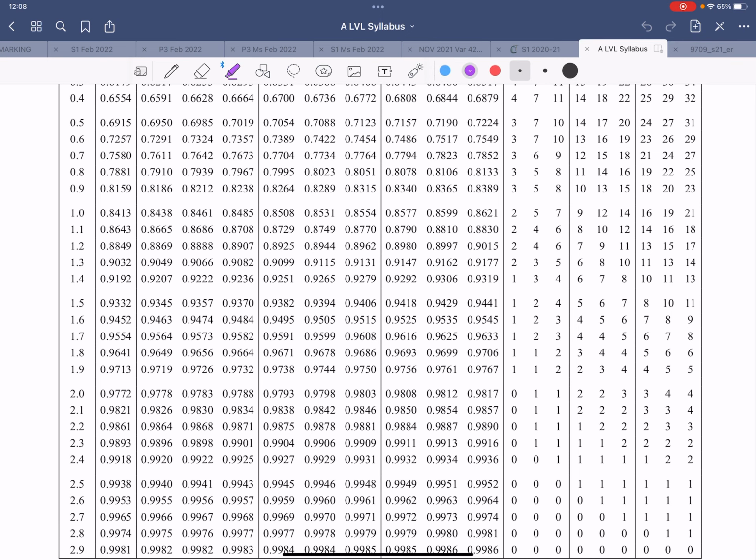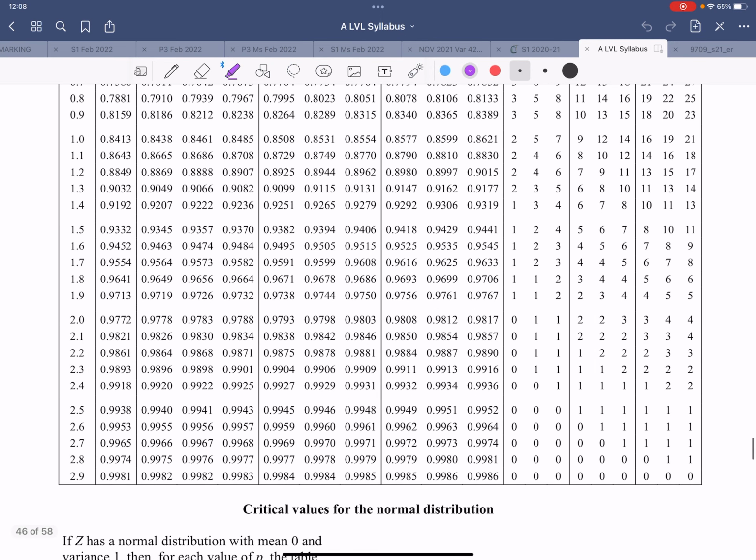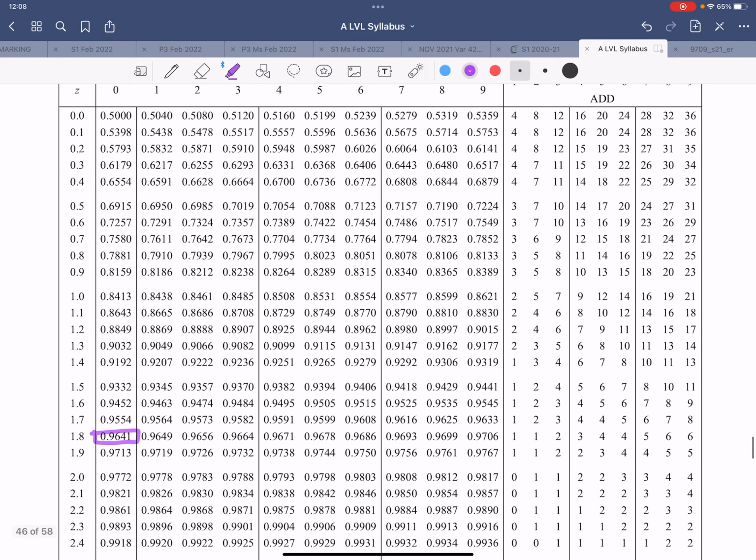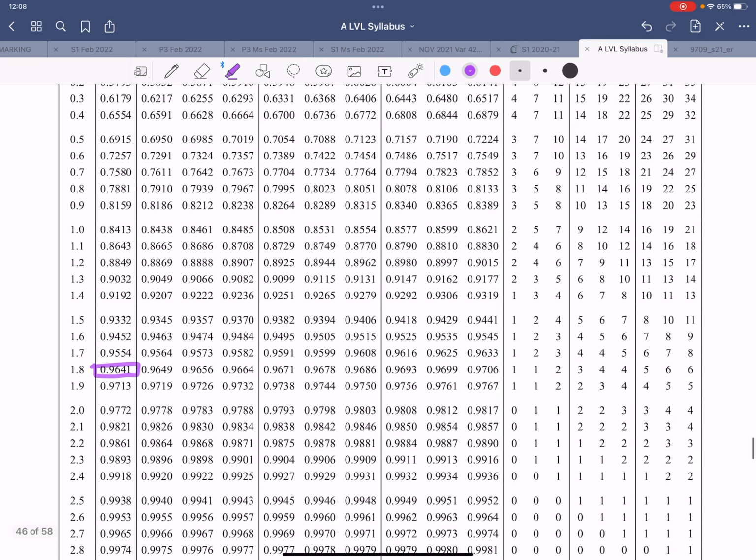So I can see 9641. I think, will this work out? 9641, the corresponding z value is 1.80, but officially you should go for lesser, that is 9633, and I'm looking for 964.